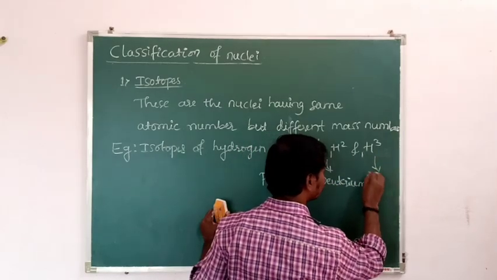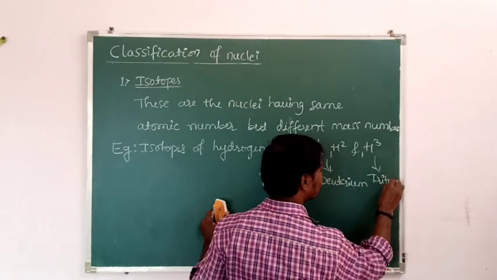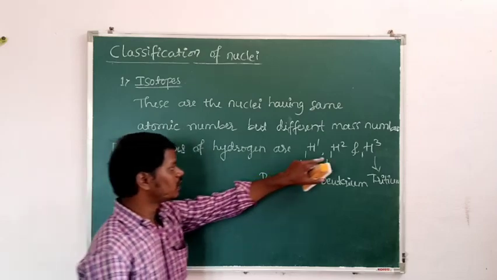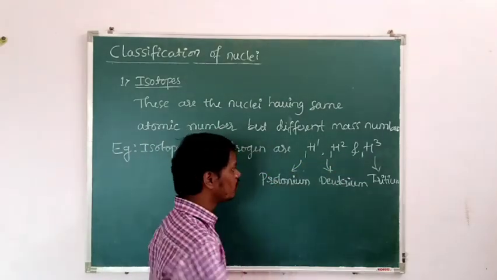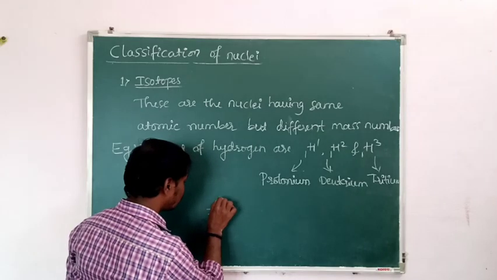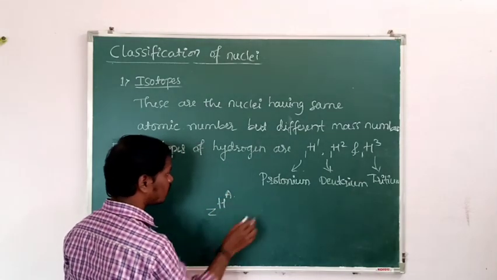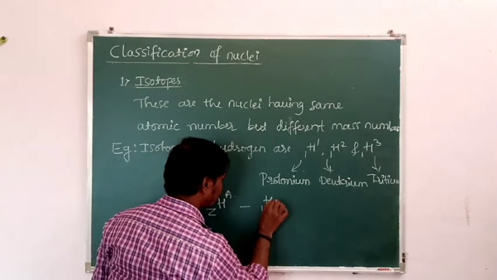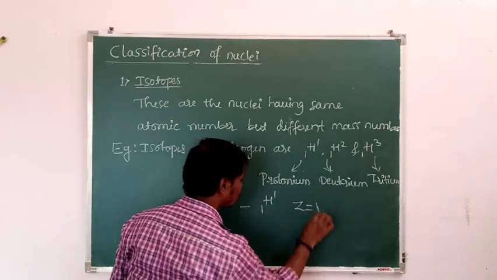Then what are the isotopes of hydrogen here? 1H1, 1H2 and 1H3. In the case of 1H1, the atomic number is 1 and the mass number is 1.